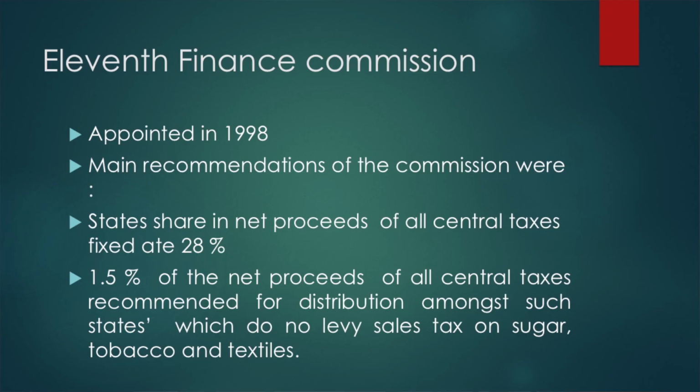The main recommendation of the commission was that the states' share in the net proceeds of all central taxes be fixed at 28%. You see that this is a very important development, because previously only certain taxes, income tax and excise duties, were shared with the states, but now the 11th Finance Commission said all the taxes levied by the union government should be shared with the states, except a few taxes given exclusively to the union government. One is the customs duty, and then various other duties, for example, corporation tax.